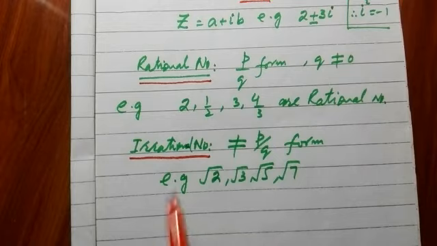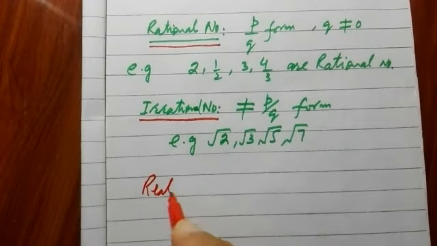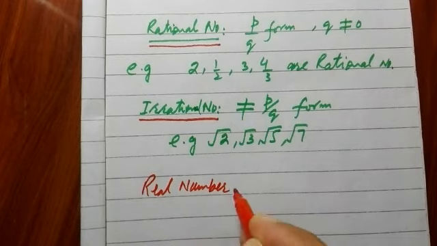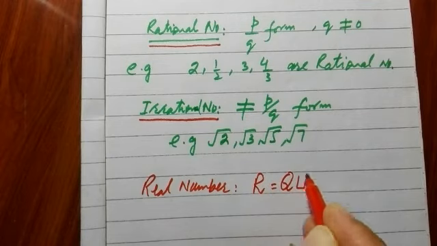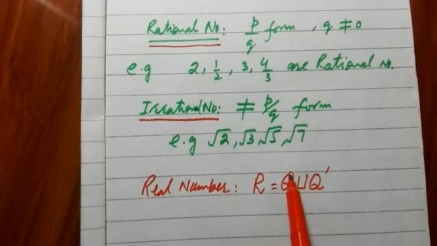Real numbers are denoted by capital R: rationals and irrationals joined together form a bigger set that is called real numbers. So a rational number can also be declared a real number, and an irrational number will also be declared a real number.